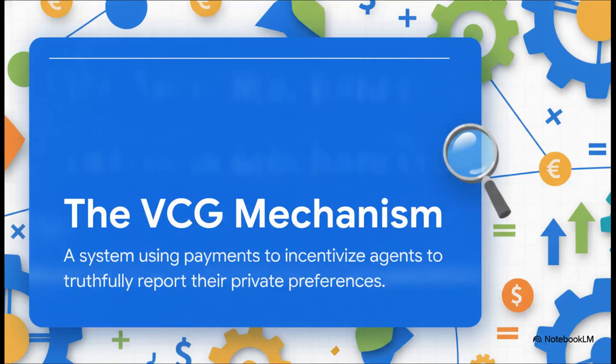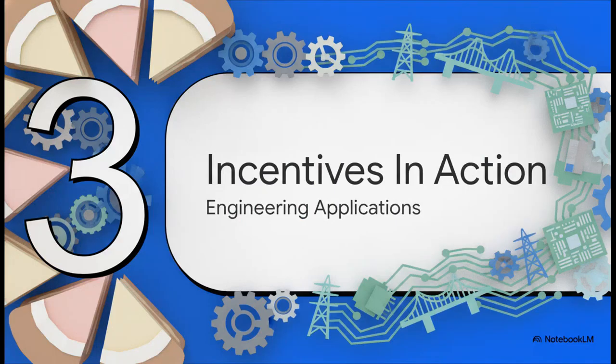And that brings us to an absolute towering achievement in this field, the Vickrey-Clarke-Groves, or VCG mechanism. This is essentially the mathematical savior of decentralized networks. By charging agents a very specific payment based on the externality, or the impact, they impose on everyone else, the VCG mechanism creates a true dominant strategy equilibrium. It mathematically aligns the selfish interests of the individual with the overall efficiency of the entire system. It forces a socially optimal outcome without ever requiring centralized knowledge of everyone's true preferences. It's honestly genius.